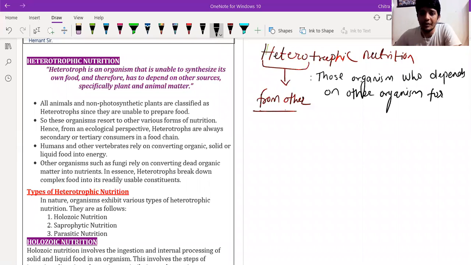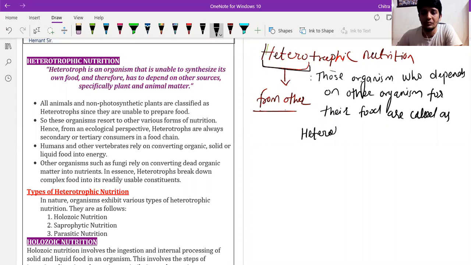So in heterotrophic nutrition, what we're discussing about, those organisms who depend on other organisms for their food are called heterotrophs.